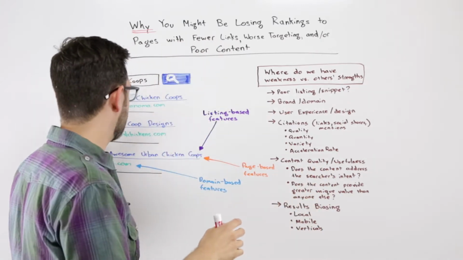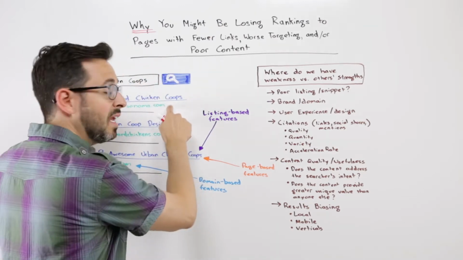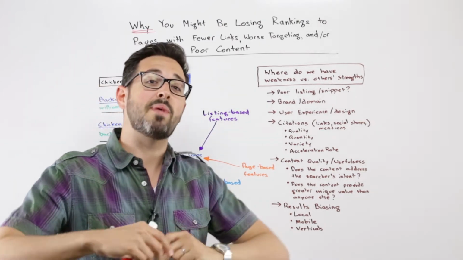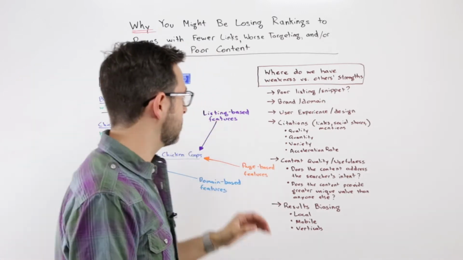A lot of people say that when surveyed and when they do tests, that the domain name, the brand, is what biases their click. And they might click on something lower if it has a better brand association for them.